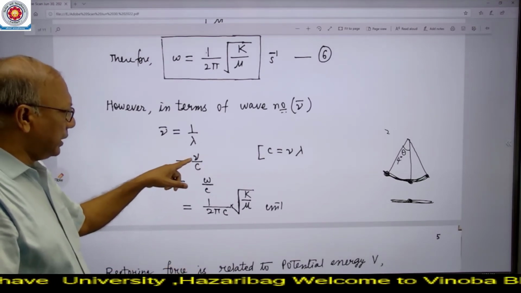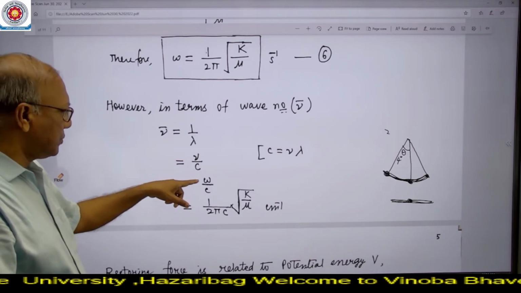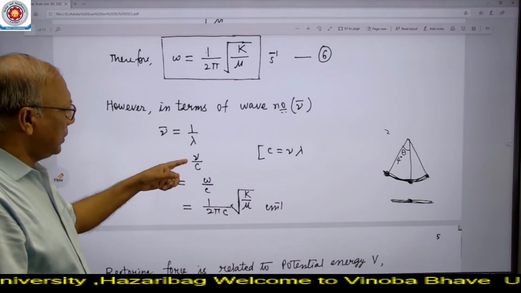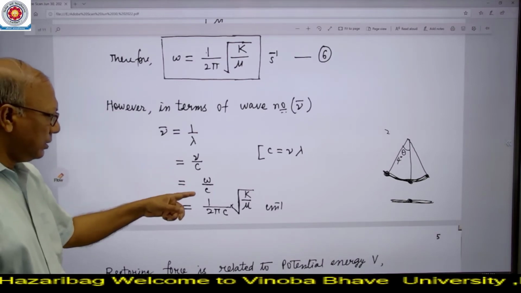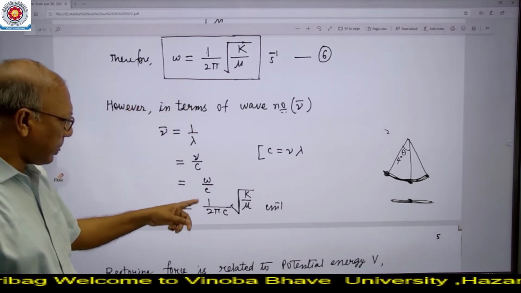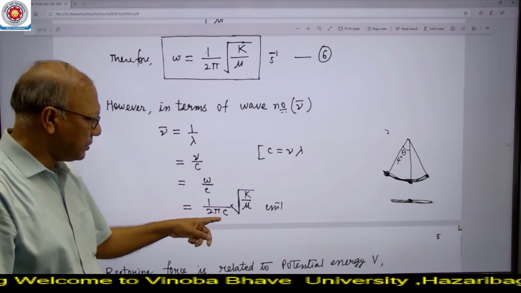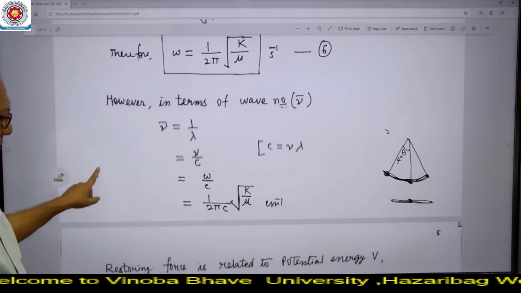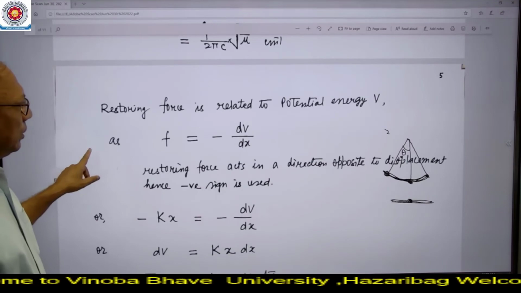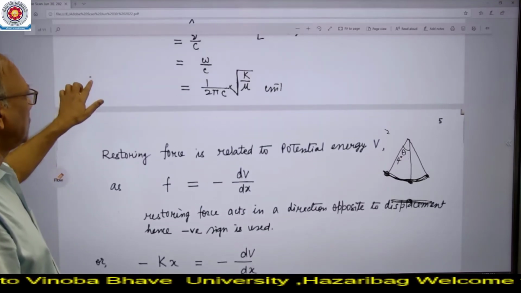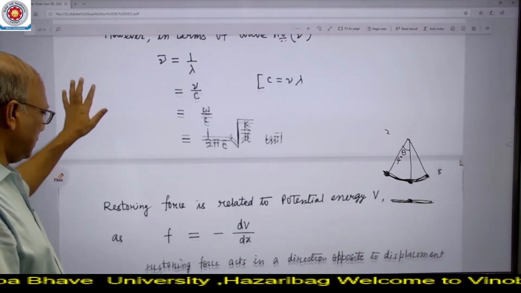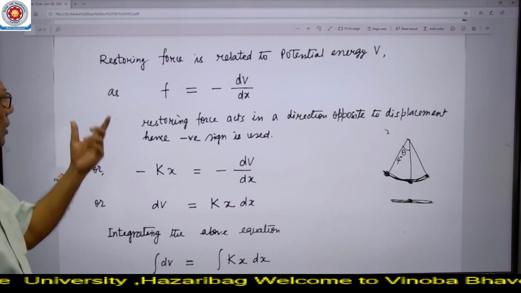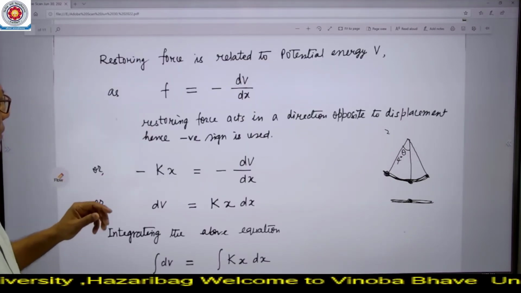And if nu, that is frequency, is taken in terms of omega, that is if we replace nu with omega, then we put the value of omega, and the final equation we get is 1 by twice pi c under root k by mu per centimeter. Now we have to calculate two terms. One was omega and the other was potential energy. Now we are going to calculate the potential energy V.